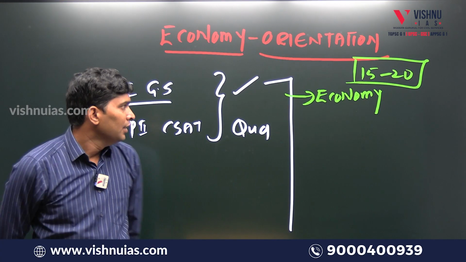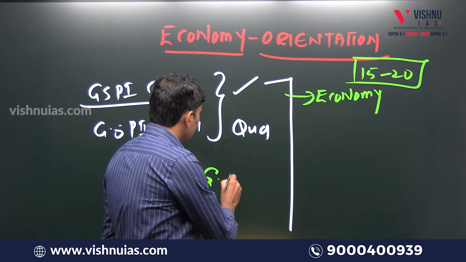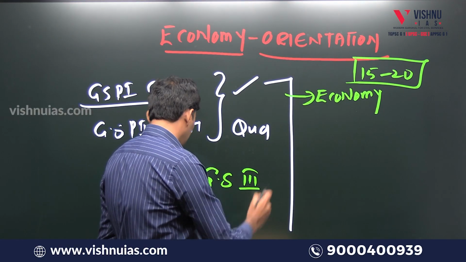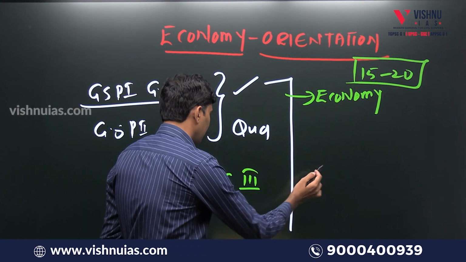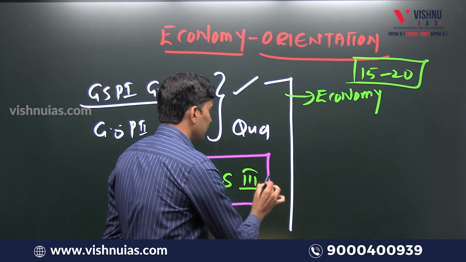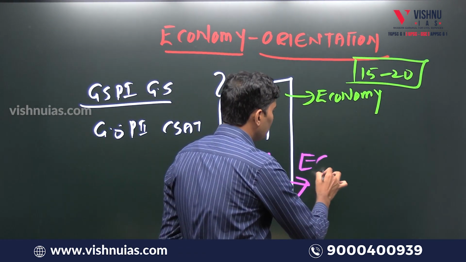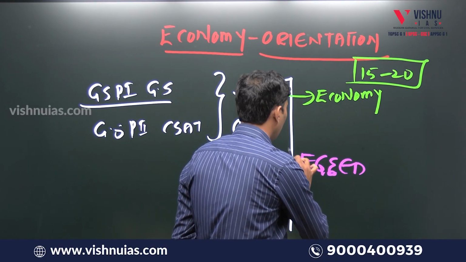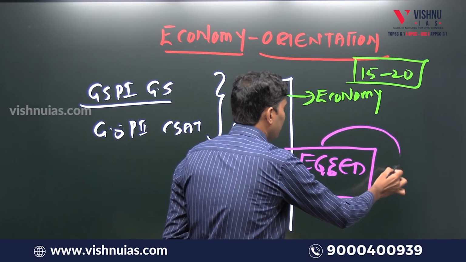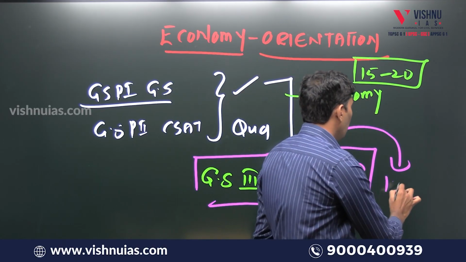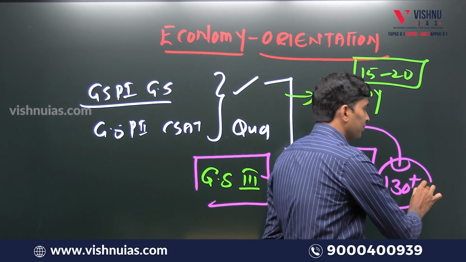And in mains, in General Studies paper 3, the syllabus says economic growth and economic development, which is roughly around 130 plus marks.